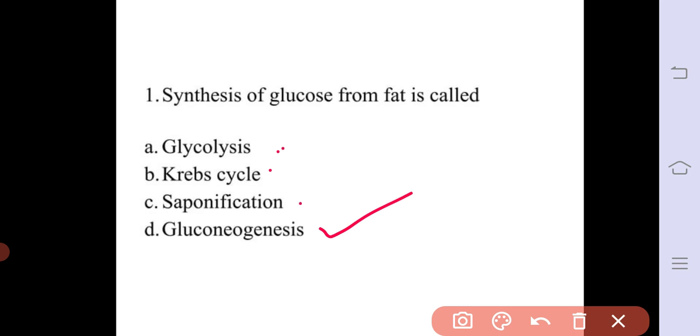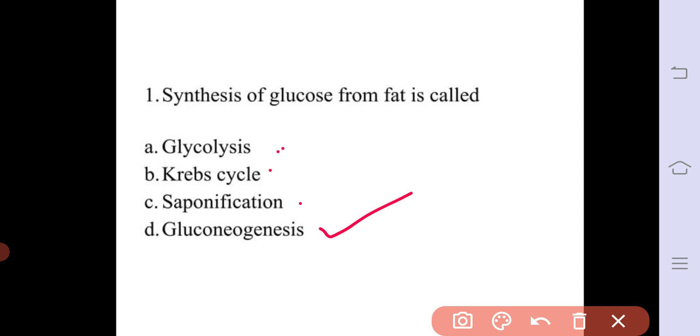In glycolysis, there is production of pyruvic acid from glucose and generation of ATP, and this is an anaerobic reaction. The Krebs cycle occurs in the mitochondria. It is also called the citric acid cycle, and there is generation of FADH2, NADH2, ATP, and hydrogen, water molecules and CO2.